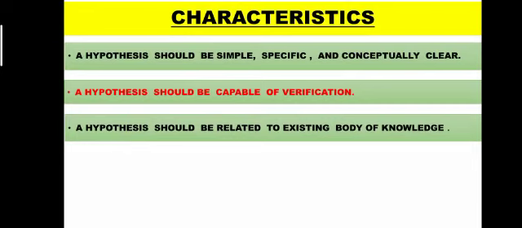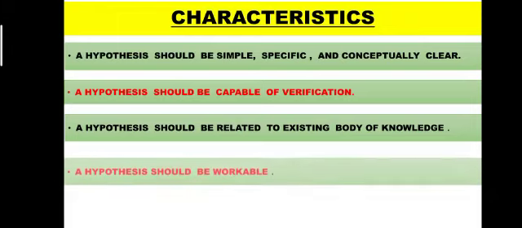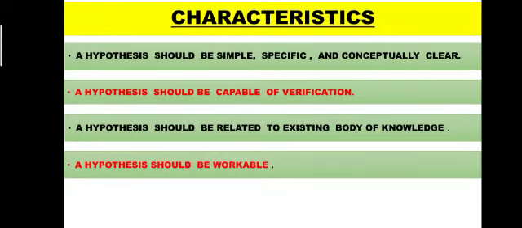The hypothesis should be related to the existing body of knowledge. It means it should be related to the knowledge in which we are going to research. It should not deviate from the actual or existing knowledge. A hypothesis should be workable.